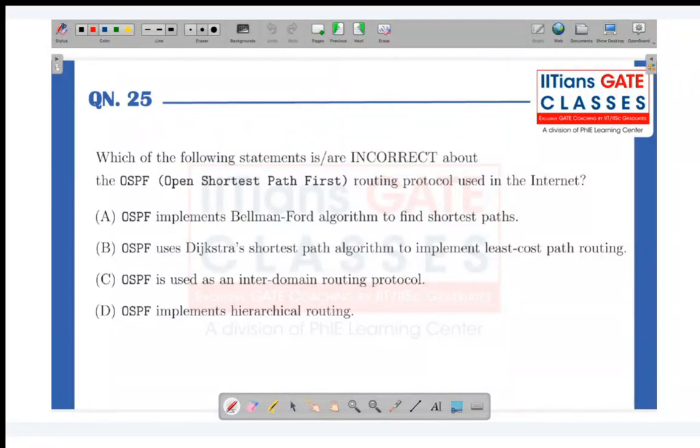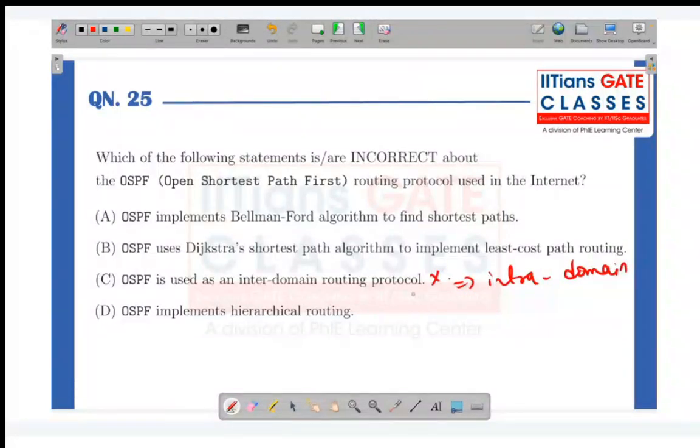Come on, any idea how OSPF works, students? Okay, let me put in this manner. Is OSPF interdomain or intradomain? So again, it's a routing protocol. So it's just transfer the data among the routers. So OSPF is intradomain. Okay, this is intradomain, students.